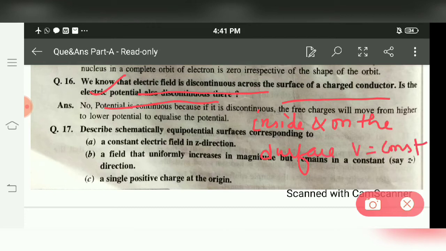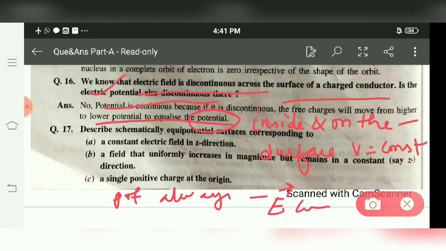Suppose if potential is different, then charge starts moving from higher potential to lower potential and again equalizes the potential. Means potential always remains the same on the surface of the conductor, irrespective of whether E is continuous or discontinuous.